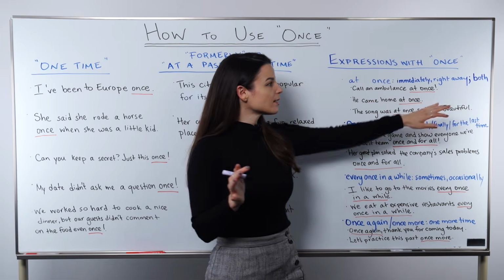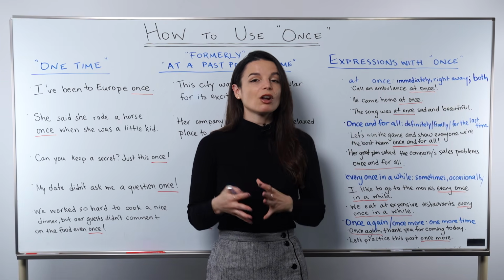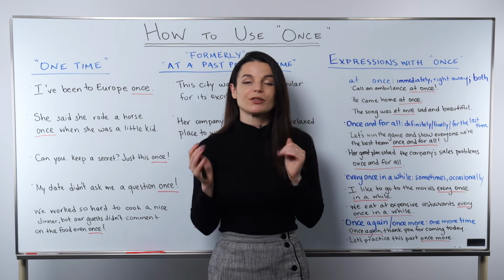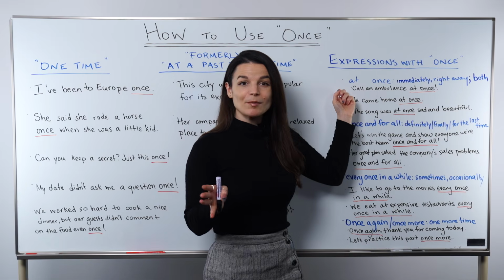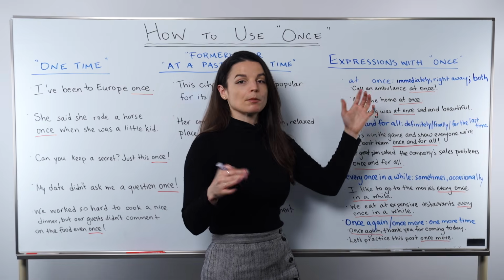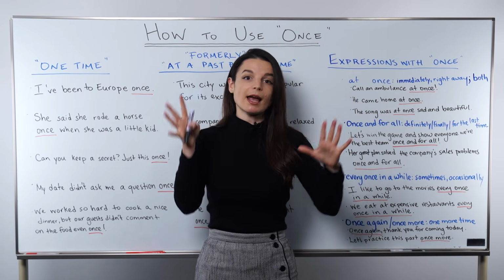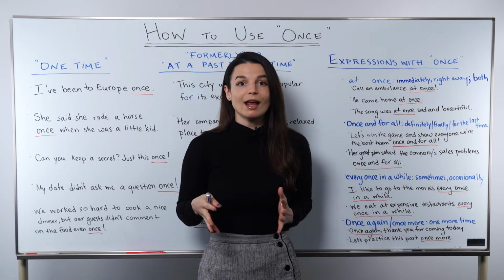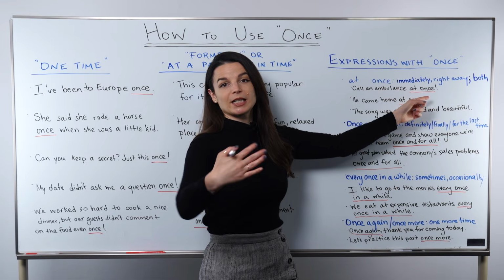In some more formal situations, it might sound a little old-fashioned, it can also be used to mean both. So let's take a look at some example sentences. First, call an ambulance at once. An ambulance is an emergency medical car. So there's an emergency, call an ambulance at once. It means call an ambulance right now, immediately. It's important. So we can use at once to express this.